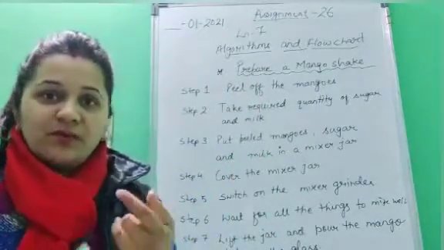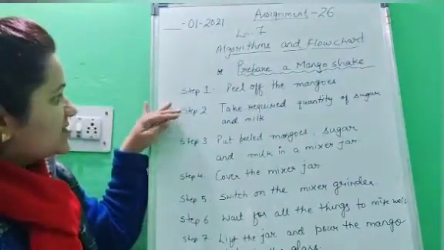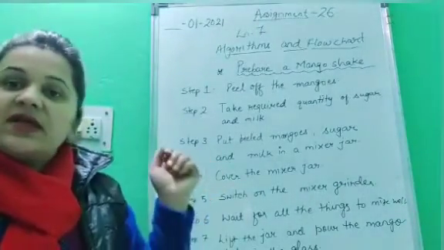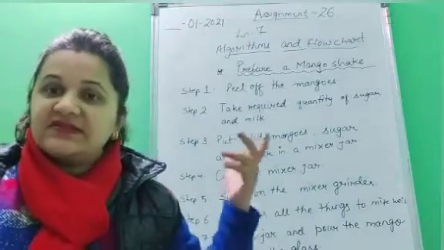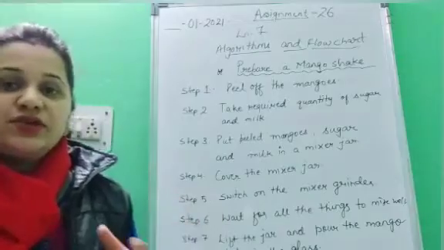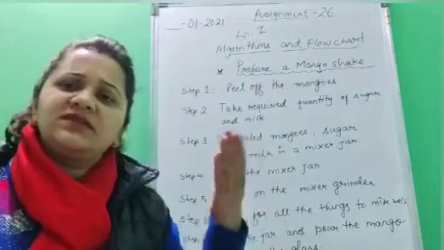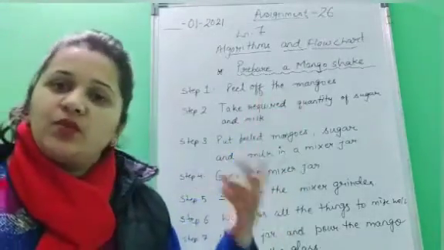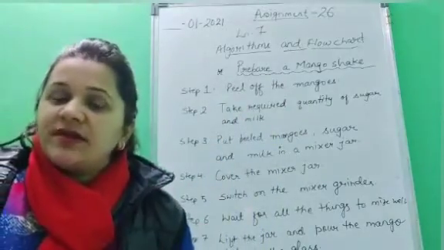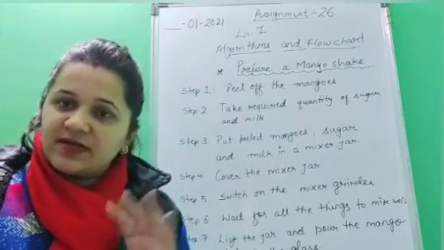Means if you want to complete a task of preparing mango shake, you would require to follow these steps in correct order. Okay children, so this is how an algorithm works. It is a step-by-step process of completing a task. Now children, you would say, ma'am, we are studying computers, then what is the use of all these examples, what is the use of steps in preparing mango shake and all. So now children, you would have understood that an algorithm is a step-by-step process to complete a task.